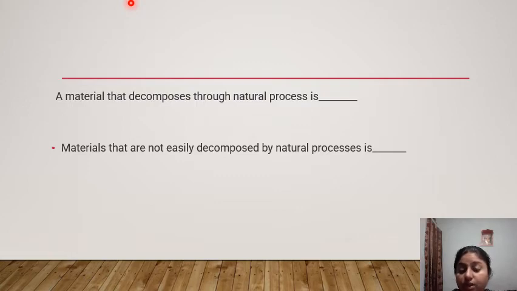I think you all know that in the previous slide we also discussed that material which is decomposed through natural process. Yes, so that is called what? That is called biodegradable. Yes, biodegradable. So the material that is not easily decomposed by the natural process is called what? Is dash. So now you fill in this blank.